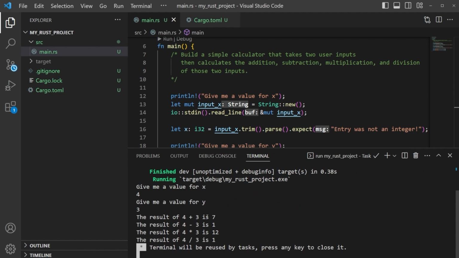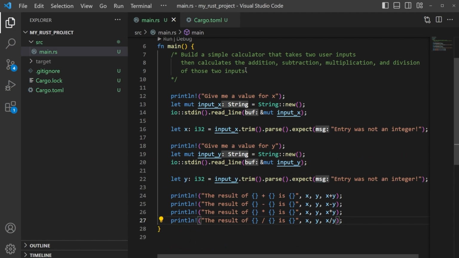Okay, so 4 plus 3 is 7, 4 minus 3 is 1, 4 times 3 is 12, and 4 divided by 3 is 1 with a remainder. So we're missing the last step. We need to have our floats added into this.